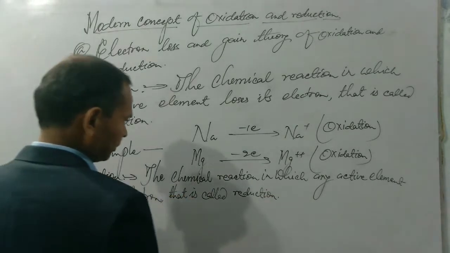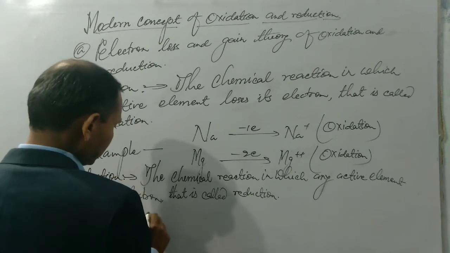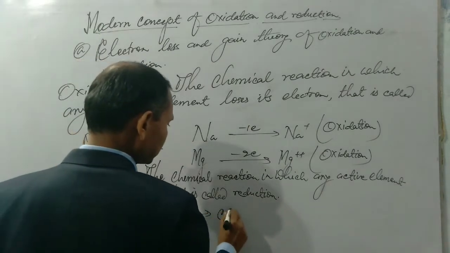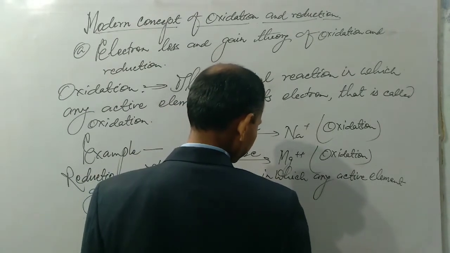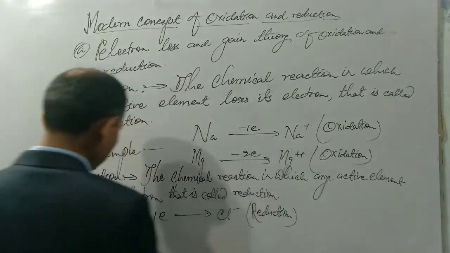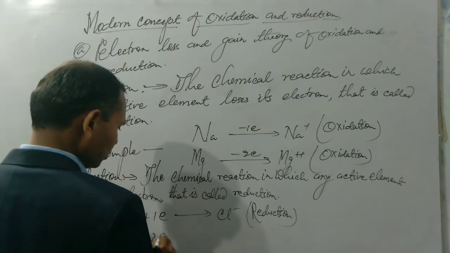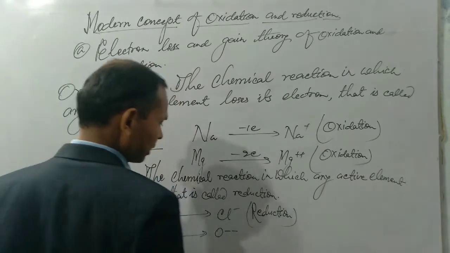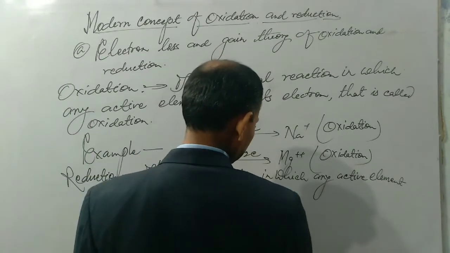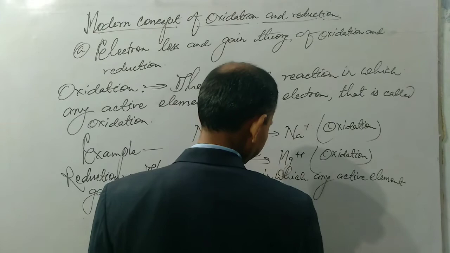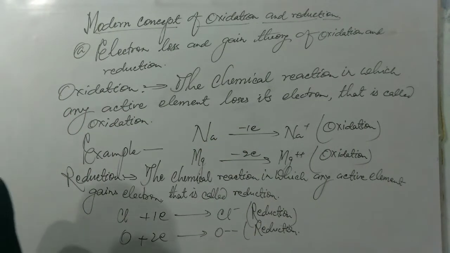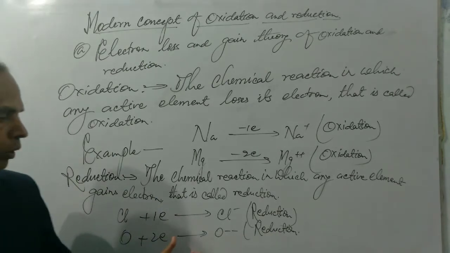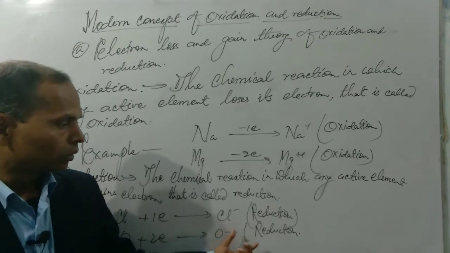As for example, chlorine gains 1 electron to form Cl minus ion. This is reduction. Similarly, oxygen gains 2 electrons to form O 2 minus ion. This is also reduction. In the first reaction, chlorine gains 1 electron to form Cl minus ion. This is reduction, as well as oxygen gets 2 electrons to form O 2 minus, that is called reduction.